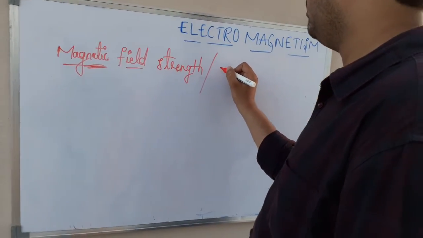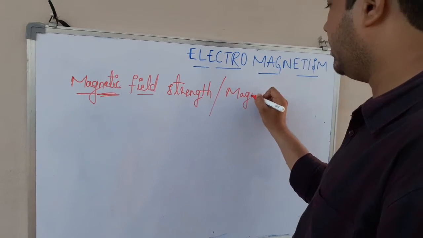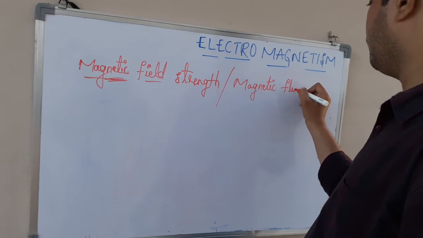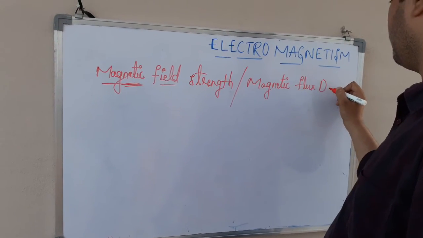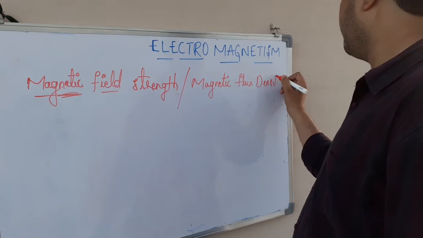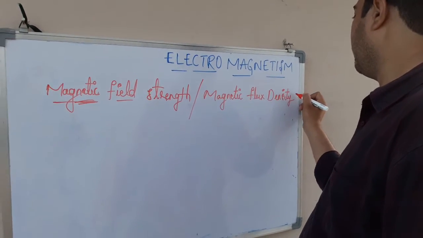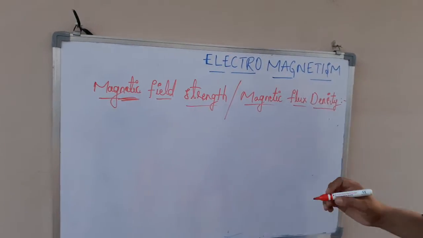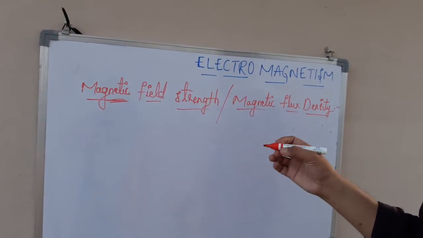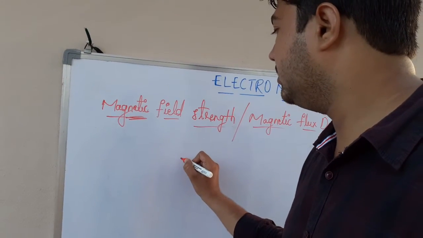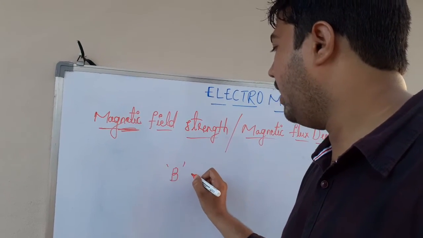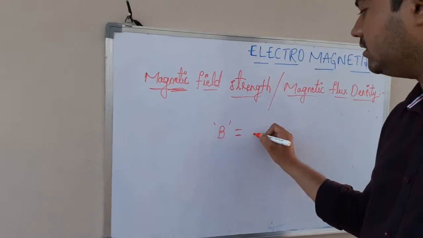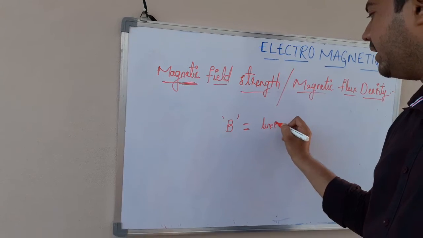Magnetic field strength or magnetic flux density is denoted by letter B, and magnetic field strength is nothing but number of lines passing through unit area.